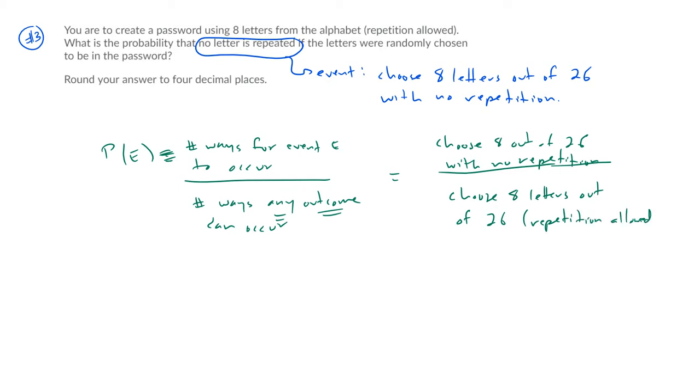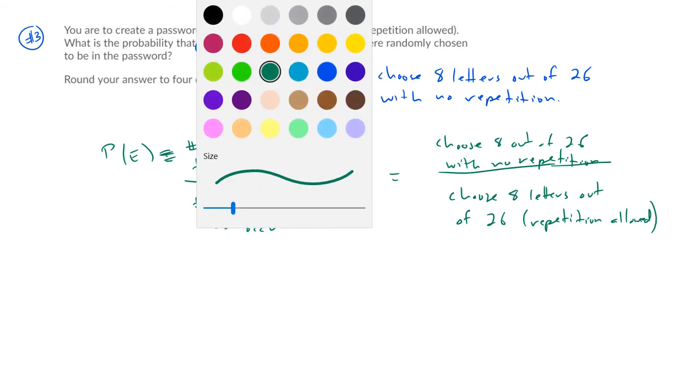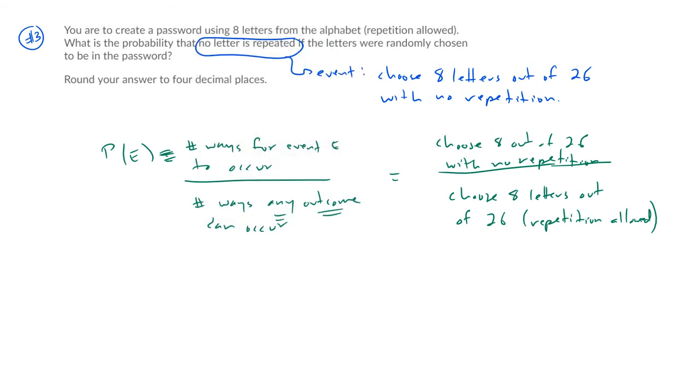Those are all the outcomes. Of all those outcomes, we want to know the probability of the special ones where there's no repetition. So now let's think about how to count each of the numerator and the denominator. Okay, so in the numerator, well, actually, let's do the denominator first.